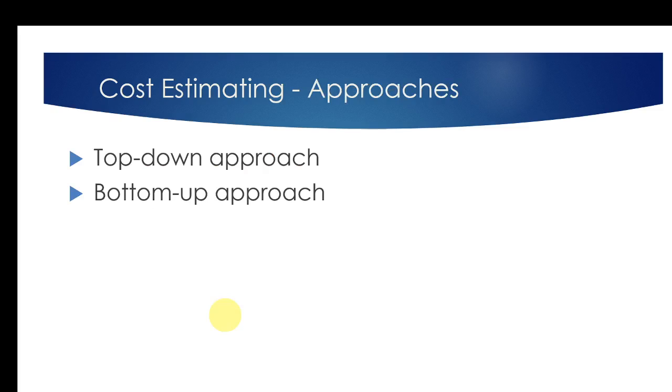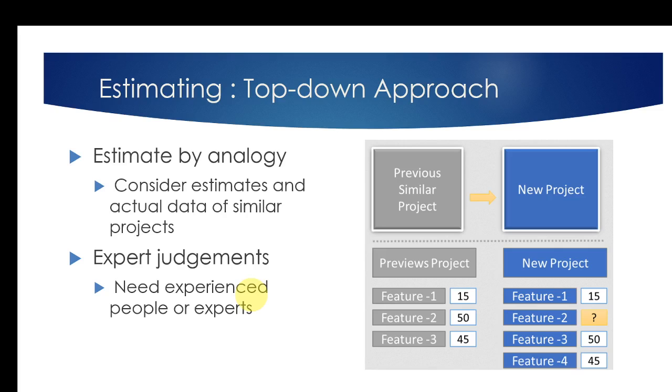Right, now at a high level, we are very briefly going to look at the cost estimation approaches. We can categorize them into two: top-down cost estimation and bottom-up cost estimation. When it comes to top-down costing, we can consider two ways: estimate by analogy and expert judgment. In reality, we will be using a combination of those two techniques to do the top-down approach.